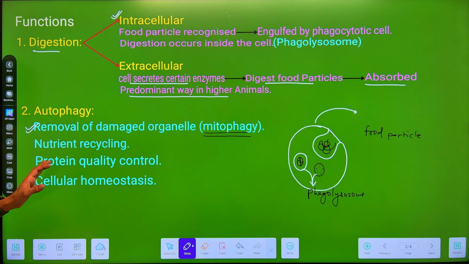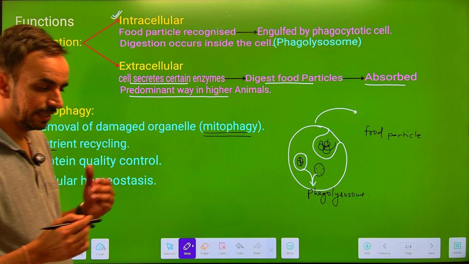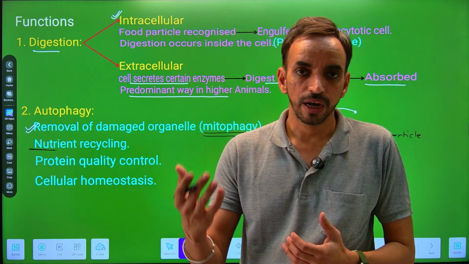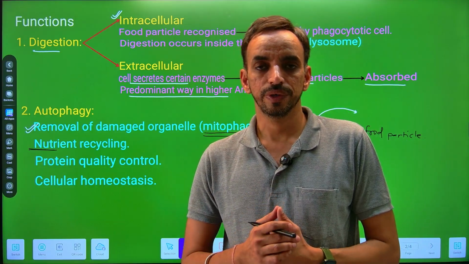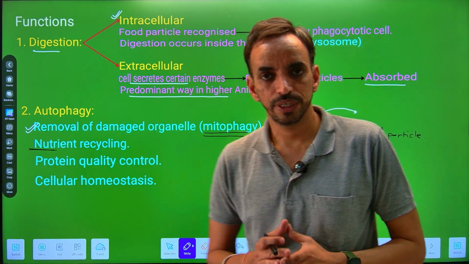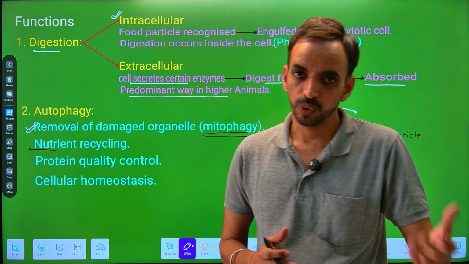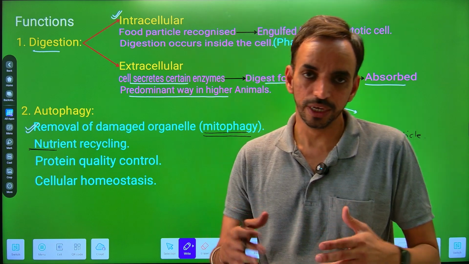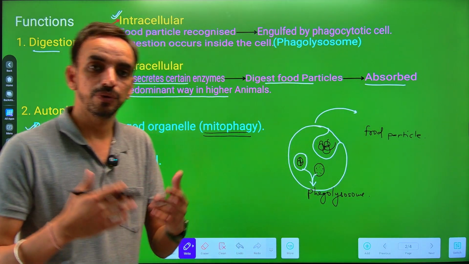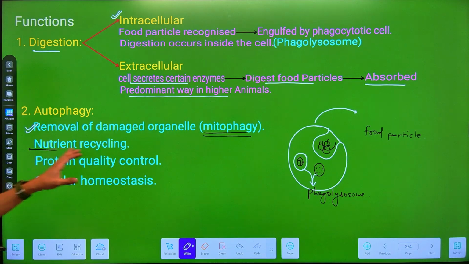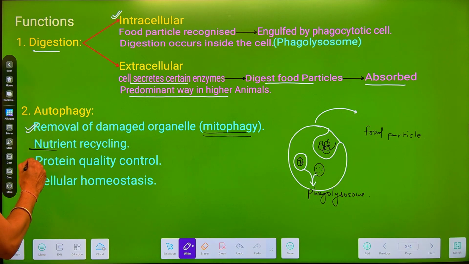Next, these lysosomes are also involved in the process of nutrient recycling. If there is some misfolded protein, or some unwanted nucleic acid present, then these lysosomes have the ability to convert the nucleic acid into nucleotides, or proteins and misfolded enzymes into amino acids, which can be utilized in further cycles of translation. So they are involved in nutrient recycling. They are also involved in the process of protein quality check.